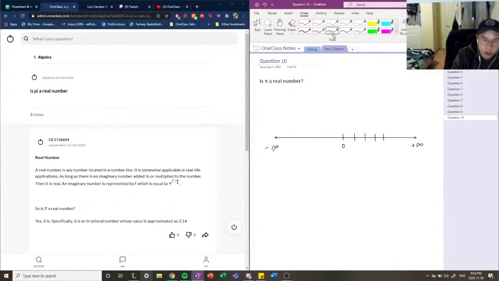So let me use blue. 1, 2, 3, 4. These numbers obviously exist on the number line, right? What about negative numbers? Those also exist on the number line. So we have negative 1, negative 2, negative 3, negative 4. So we have our negative numbers and our positive numbers.